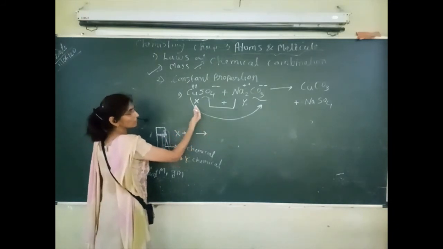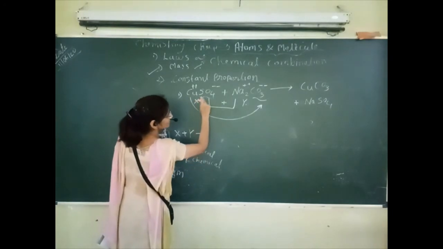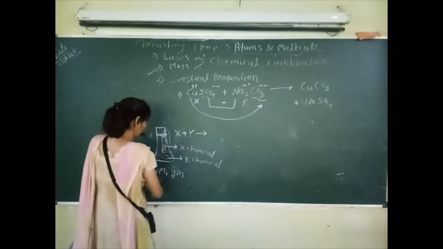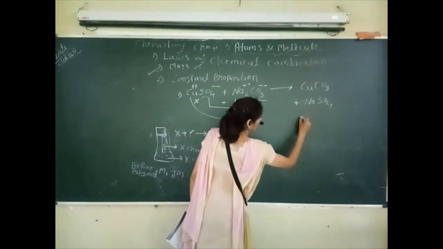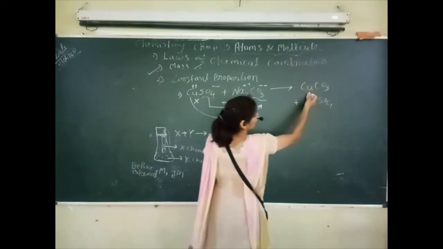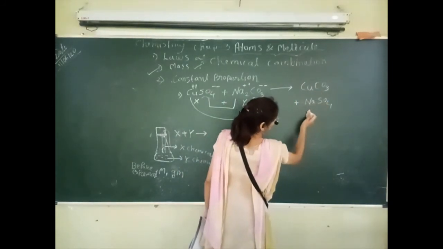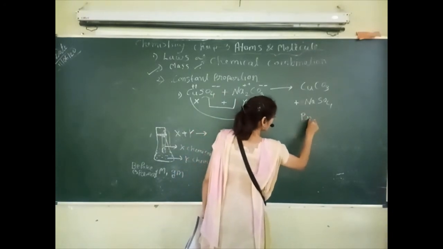We can observe the mass of copper sulfate plus sodium carbonate separately before experiment, that is M1. This is equal to this X plus Y product, copper carbonate and sodium sulfate. This is the product.